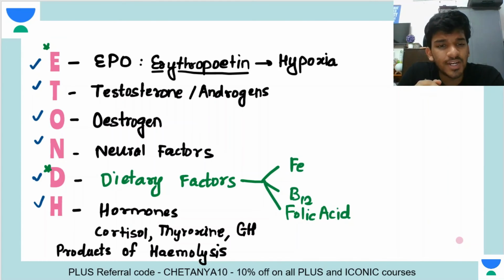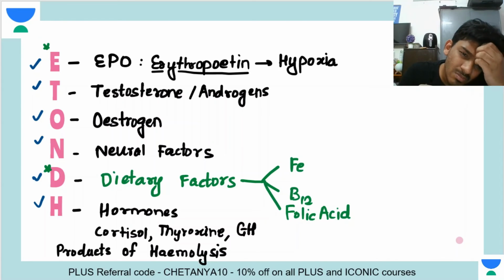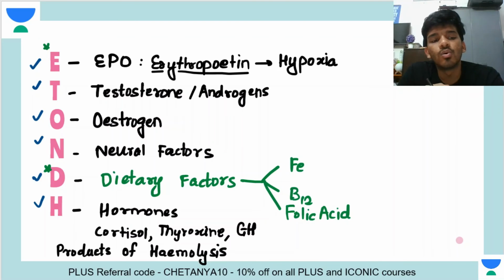Okay. So any doubts? Since there are no doubts, we'll be ending the class. So this was your rapid mnemonic class to help you remember the various factors that are going to be affecting erythropoiesis. Okay, so let's move ahead.